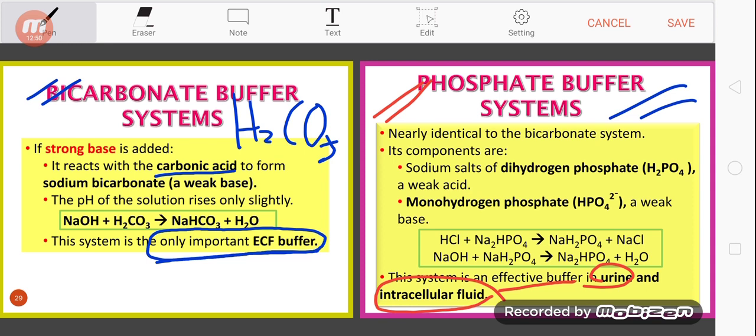Okay, so what are the components? The component is the sodium salt of dihydrogen phosphate. So this formula over here. Dihydrogen phosphate is the salt. This salt is a weak acid. Okay, so another component is monohydrogen phosphate. Monohydrogen phosphate is this formula here. Monohydrogen phosphate is actually a weak base.